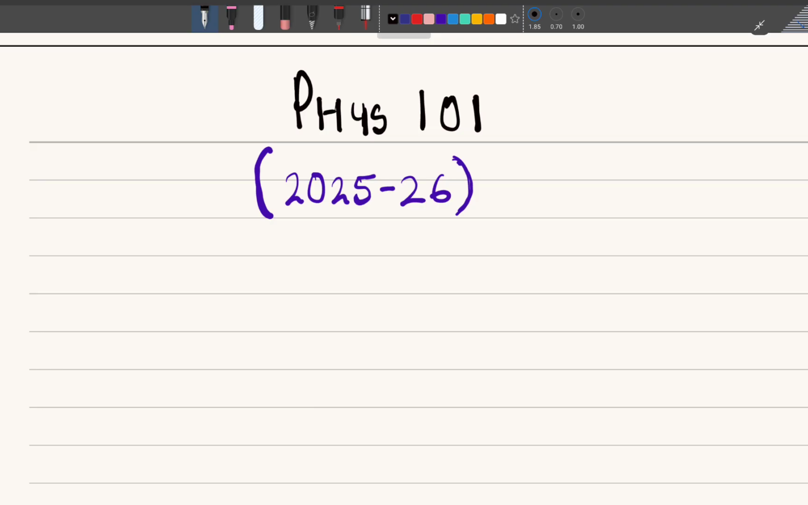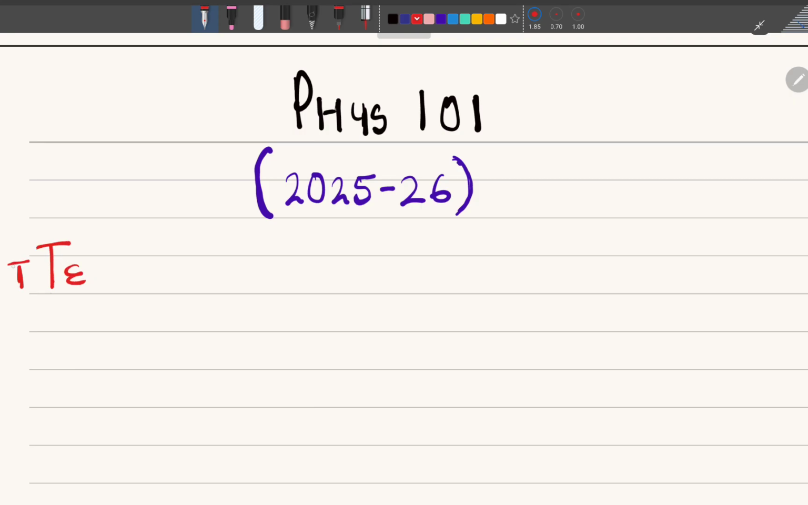So we want to just look at some important things that you find in your module guide for the 2025-2026 Physics 101. So we want to see what it is that is in your module guide, important dates, important information that we can use to prepare for our Physics 101, whatever is going to come, and make sure we get the best grades that we can get. So first of all, we want to see important dates.